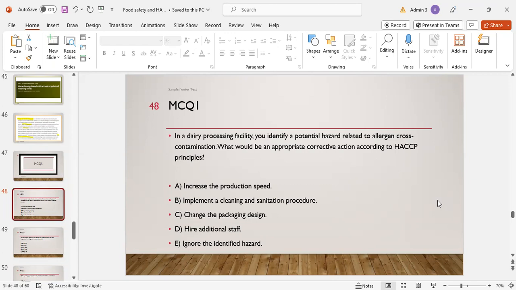Option A is increase the production speed. Option B is implement a clean and sanitation procedure. Option C is change the packaging design. Option D is hire additional staff. Option E is ignore the identified hazard. B. Yes, B is the right answer. Implement a clean and sanitation procedure.